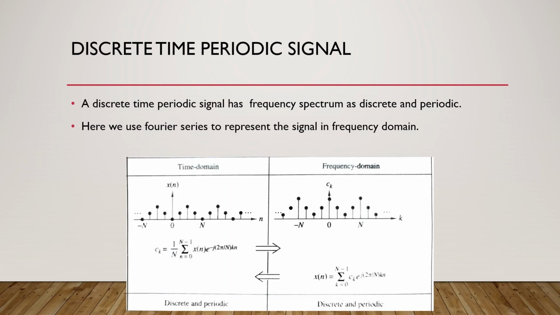Now let us discuss discrete time periodic signal. A discrete time periodic signal has frequency spectrum as discrete and periodic. Here we use Fourier series to represent the signal in frequency domain. And the below figure shows the time domain and frequency domain of discrete and periodic signals.